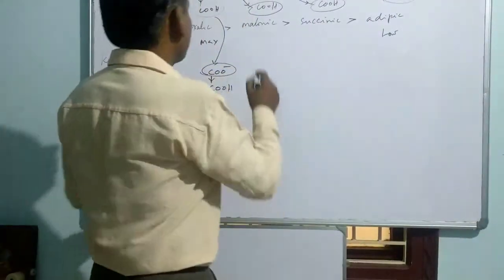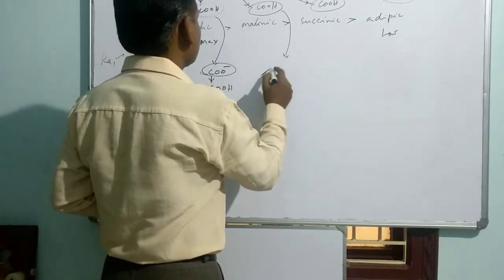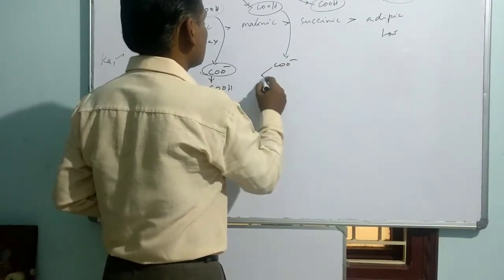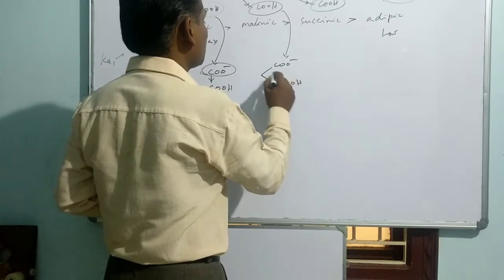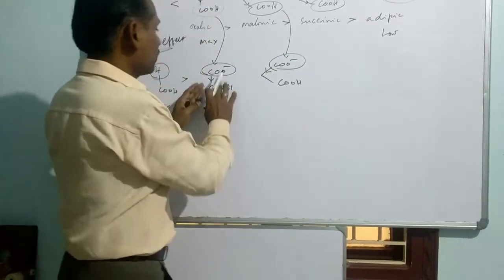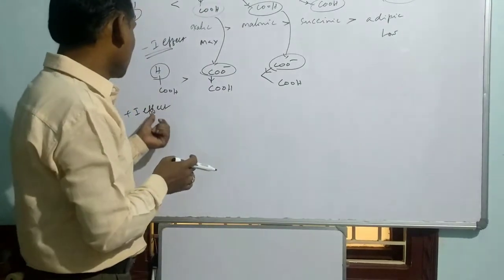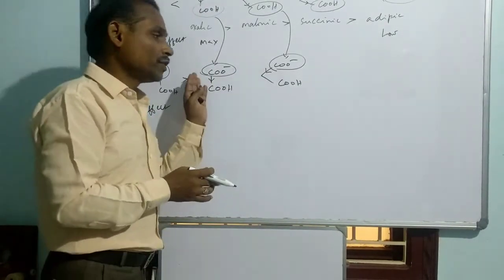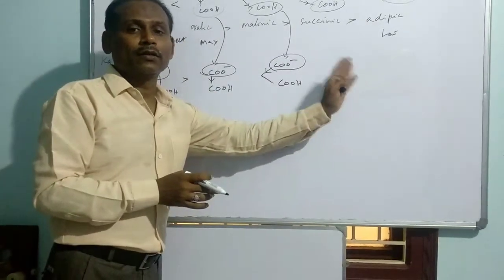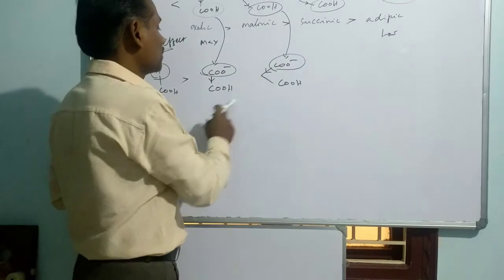So if you write the next one here, what is the situation? You can put COO minus and COOH. Once again, it is an electron pumping group. But when you compare these two compounds, which is the stronger acid? The positive inductive effect gradually decreases when you go to higher carboxylic acids, as the gap is increased.